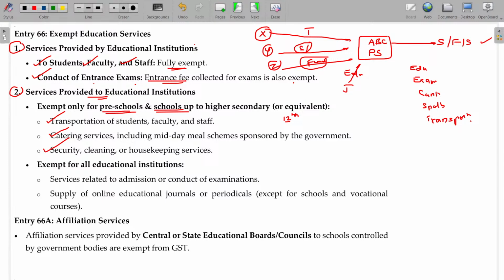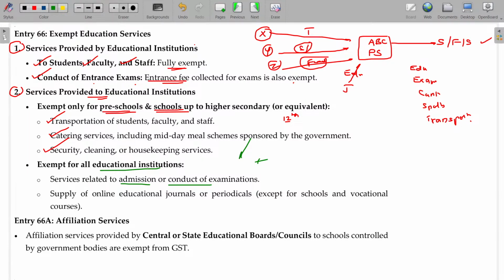And exempt for all education institutions, including colleges, universities, these things plus others also. Services related to the admission and conduct of examination. What happens now? ABC admits the students based on the score given by CAT examination, common admission test, and there may be a CLAT, common law admission test, entrance examination. Based on the marks scored, they will admit. To score that mark as a candidate, I had to write that examination by paying the fees. Okay, that service is done by the third party. Those services, they collect the fees. No, for that GST is not applicable.